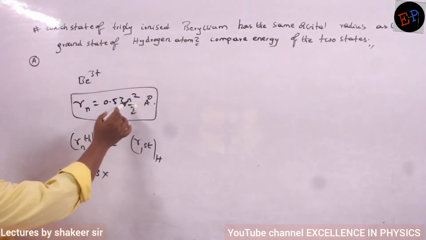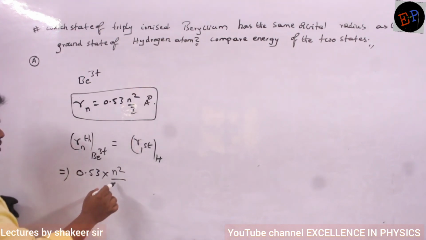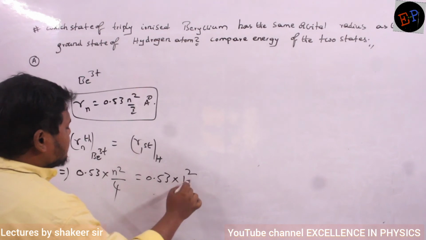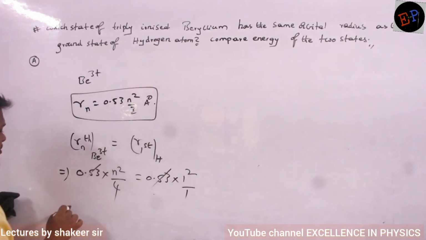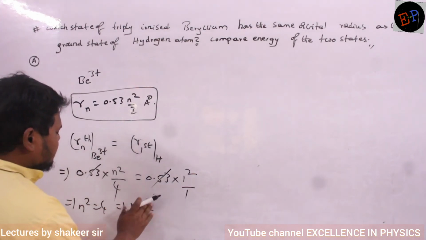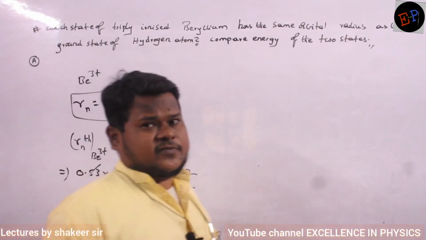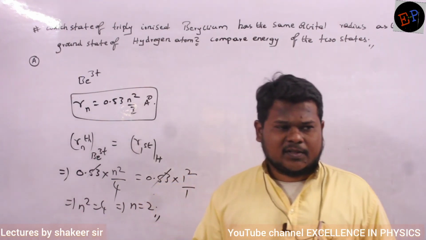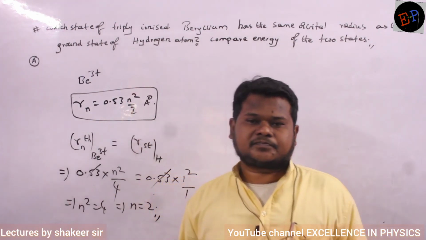0.53 multiplied by n square divided by the atomic number of beryllium, which is 4, is equal to 0.53 into 1 square divided by the atomic number of hydrogen, which is 1. The 0.53 gets cancelled. So n square is equal to 4. So the n value is equal to 2. That is my answer. So the second orbit of beryllium 3 plus will have the same radius as that of the first orbit of hydrogen.